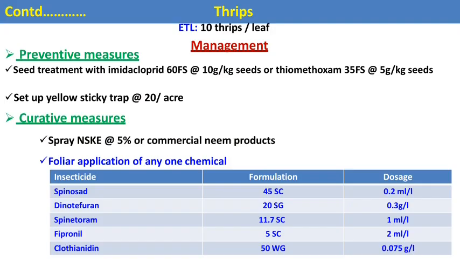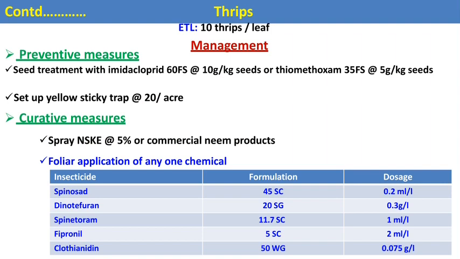Then if you go for chemical management practices for thrips, we should know about the ETL level of the thrips. Here the ETL level of the thrips is 10 thrips per leaf. And for monitoring purposes or to attract the adults, we can use a yellow sticky trap at the rate of 20 per acre. Then also before sowing, we should go for seed treatment with imidacloprid and thiamethoxam at the rate of 10 gram and 5 gram respectively per kg of seeds.